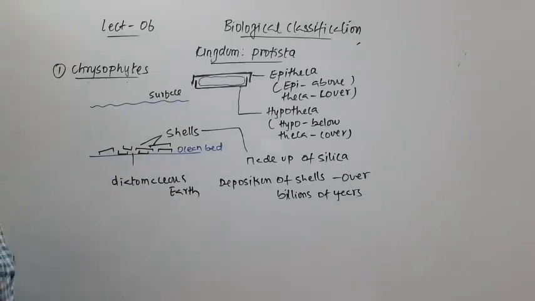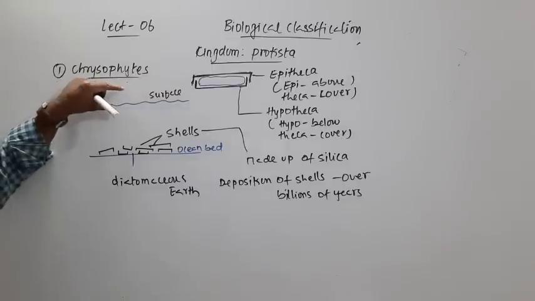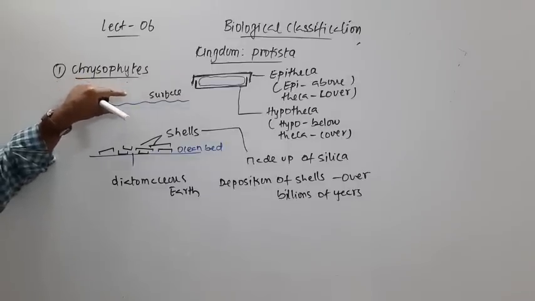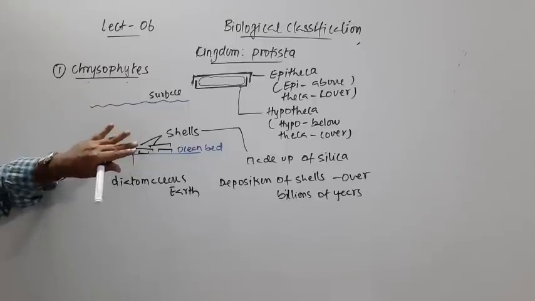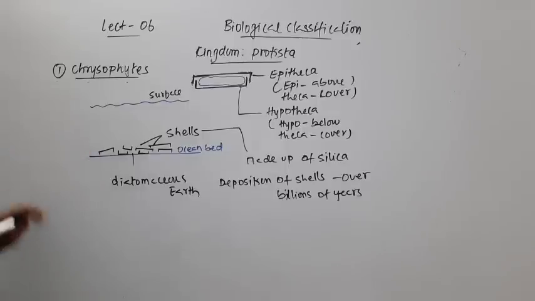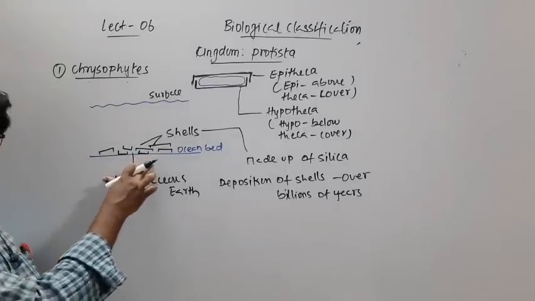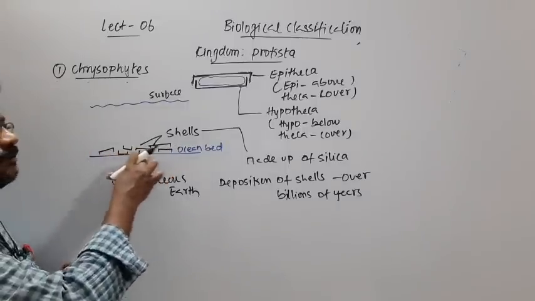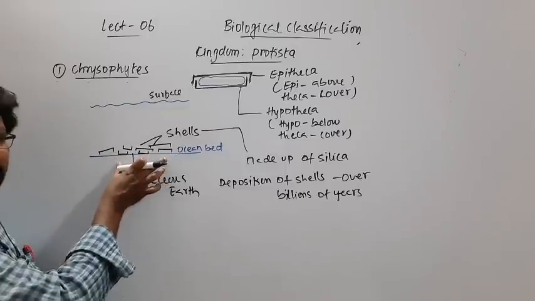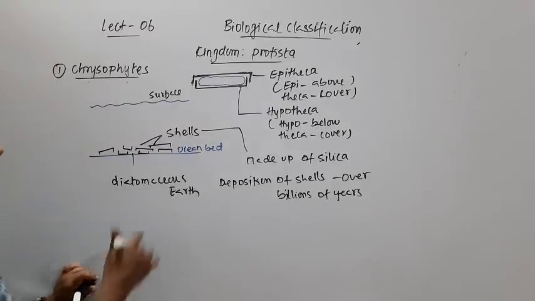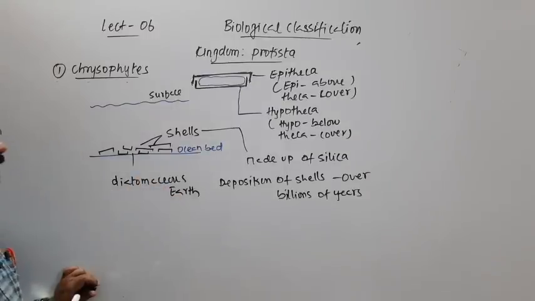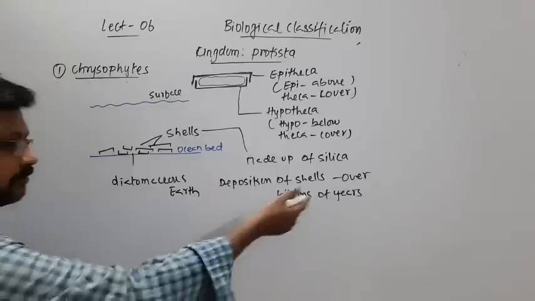So this is diatomaceous earth. The organisms live at the surface of water, right? Once they die, their bodies reach the ocean bed, and the organism inside undergoes complete decomposition, leaving behind the shells. Those shells get mixed with the soil that is present on the ocean bed, and that has resulted in the formation of diatomaceous earth, which took billions